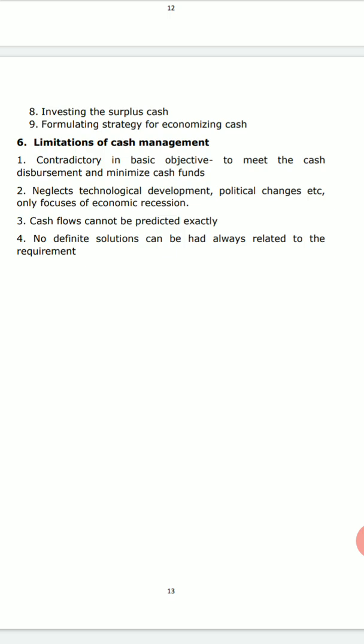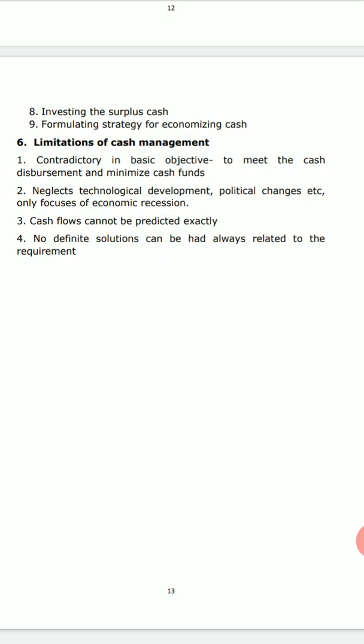Next limitation is neglecting technological development and political changes, and maybe focusing only on the economic recession. These things cannot be done. At times cash management only considers the economic recession as the main source, but you have to keep technological development, political changes, etc., whatever the uncertainties may be, in mind, and then the cash management has to be done. Any factor we miss, and we will be in an endangered position.